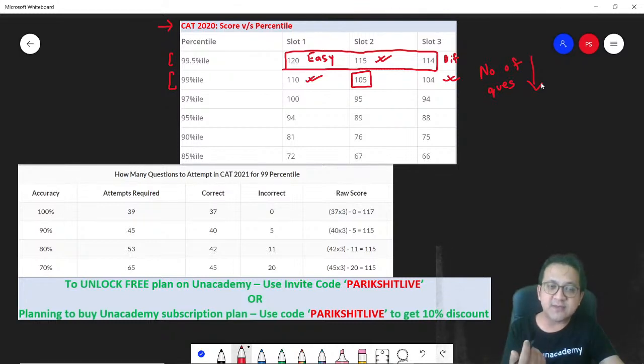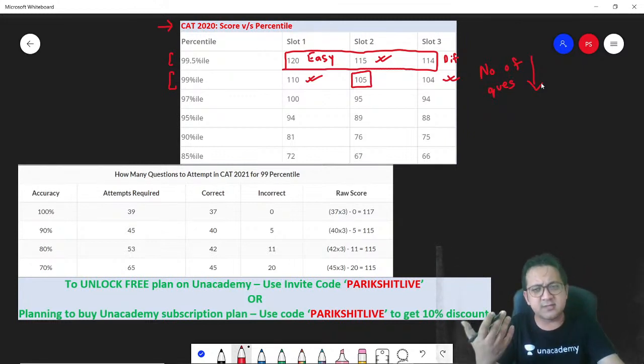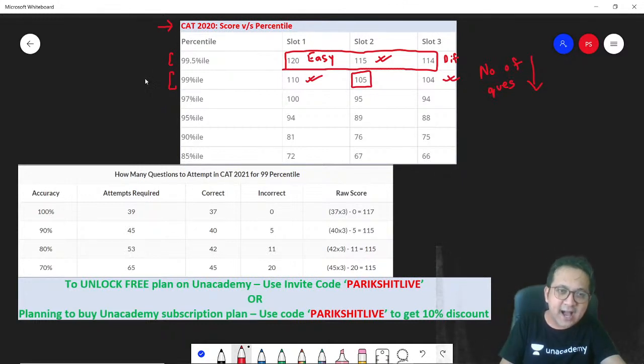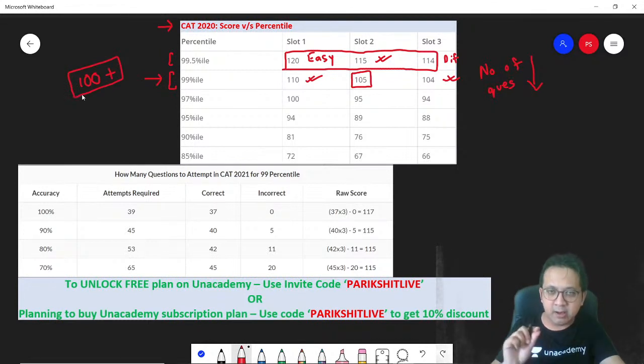If the number of questions has gone down, it means the number of choices that you get changes. Let's say previously you could leave 5 questions. Now you'll be able to leave only 3 questions. So hence the cutoff is expected to fall. But I would say if you are targeting this 99 percentile range, a definite score would be 100 plus. For sure it could be 100 plus. And again, remember, assuming that the difficulty level is more or less like last year's.